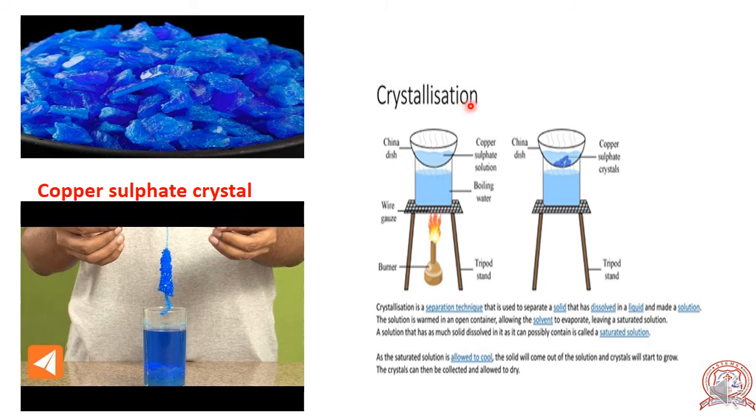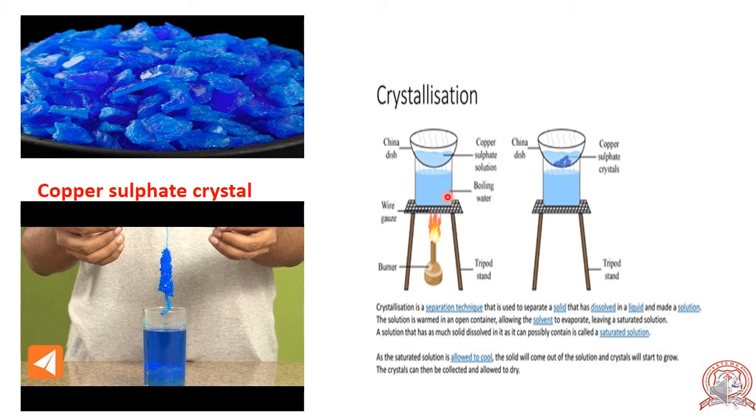Next is crystallization. Crystallization is a process by which pure crystals of a substance are obtained from impure substances. That is crystallization. There is an experiment here. How do we get crystals? Take a beaker, fill it with water,